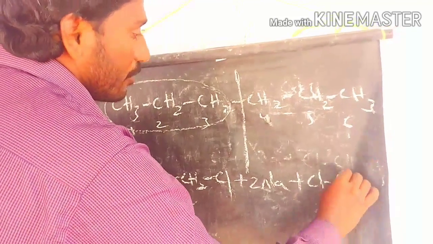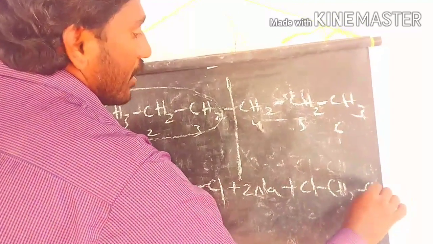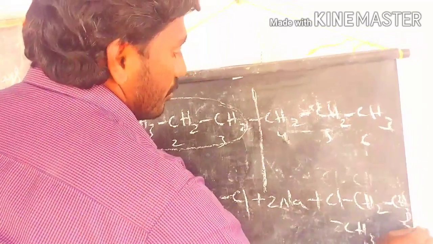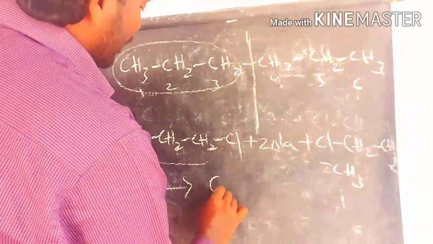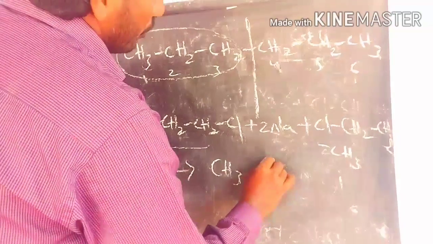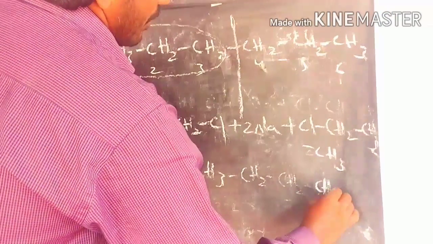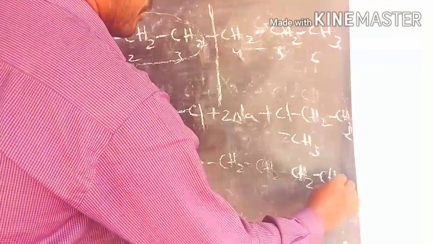Finally we get hexane as the product. This is how to prepare hexane from propyl chloride. So let's see what is happening.